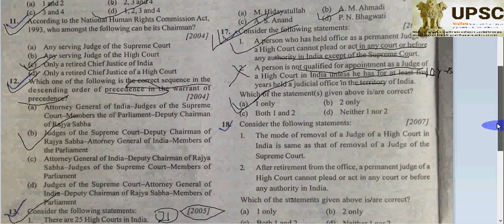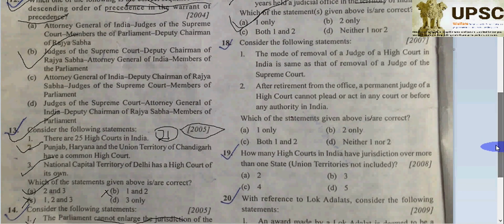Now question 18. Which of the following statements is correct? Consider the following statements. The mode of removal of a judge of a High Court is the same as the removal of a judge of the Supreme Court. Absolutely correct.